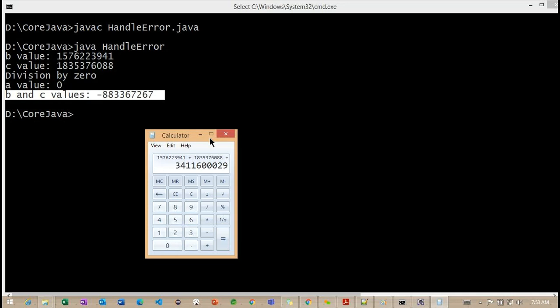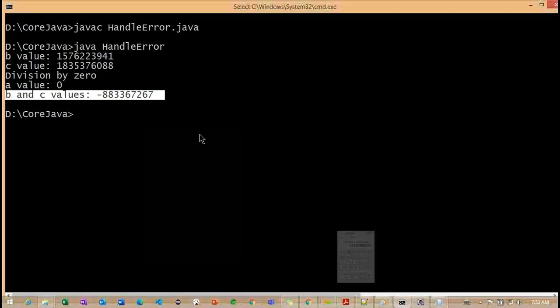This is out of the range of our particular integer data type. So because of this, whatever number is suitable in the range, that value is returned here. So range is also important here.